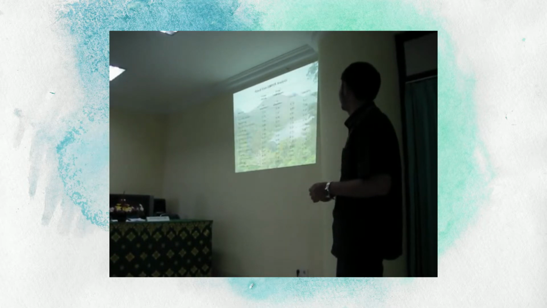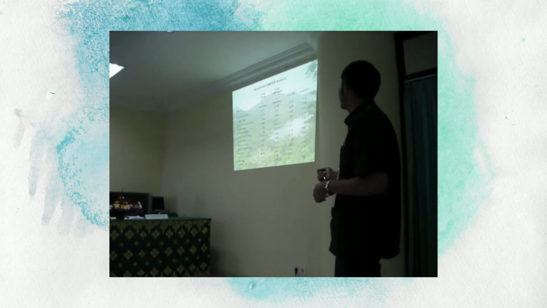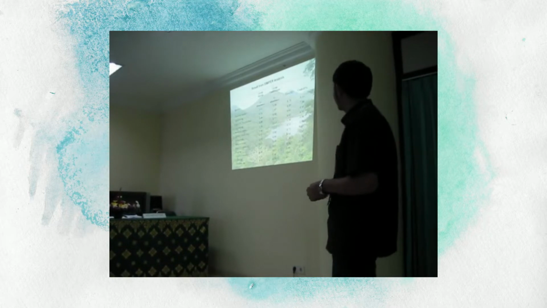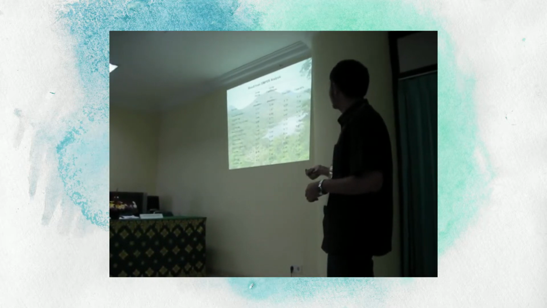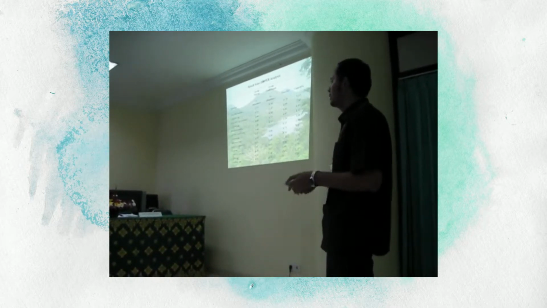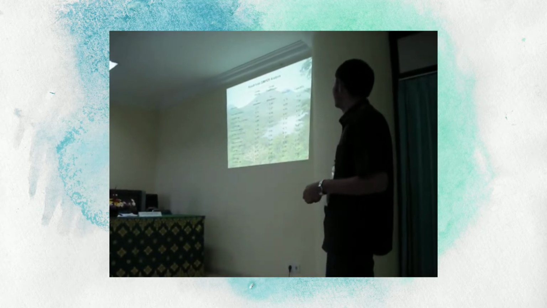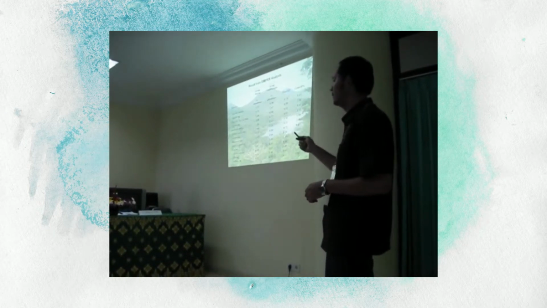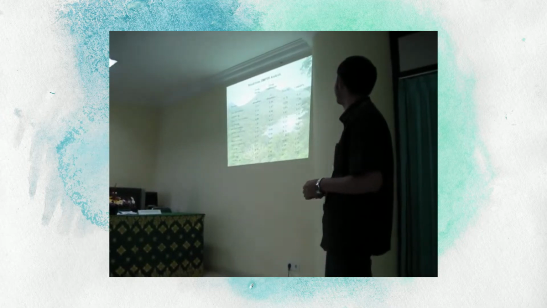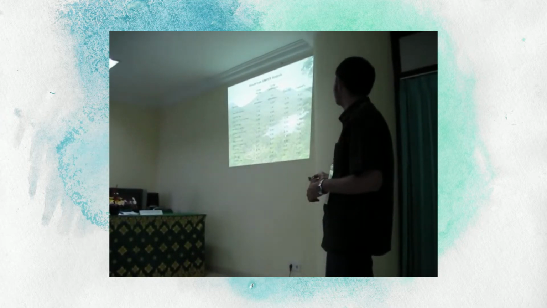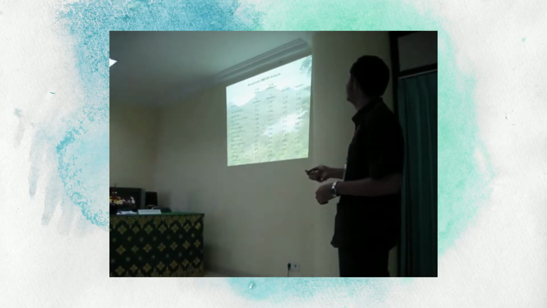Next slide. So this is the result of my simple analysis. Basically, these are the species that are responsible for the dissimilarity between the forest in the Buyan and the forest in the Tamblingan lake area, with Panicum reptans having the highest contribution.